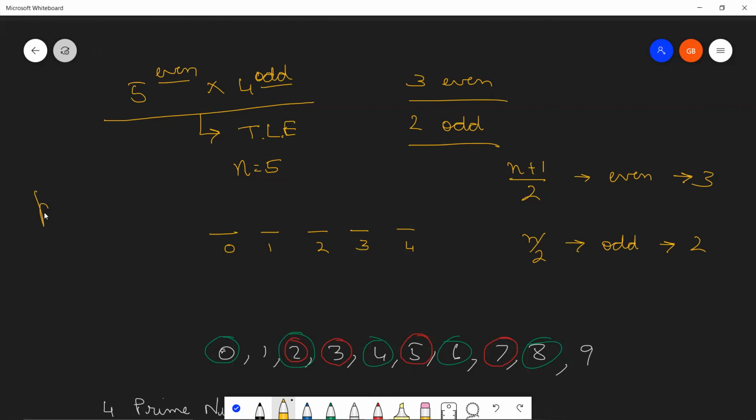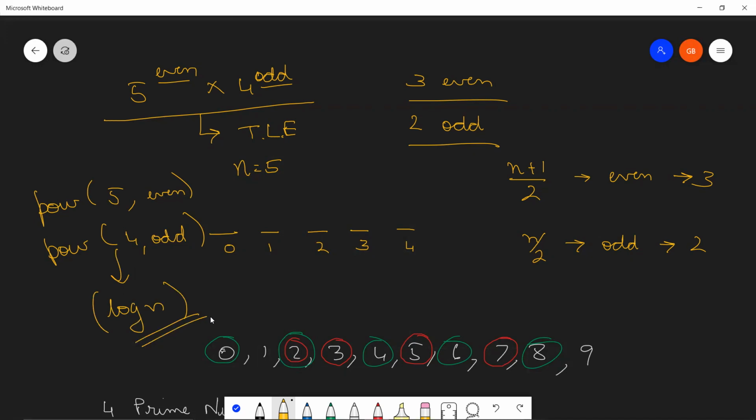So let's say that you have a function pow, which calculates 5 to the power something. Let me write even over here. And a function pow, which calculates 4 to the power something. Let me write odd over here. And we want it to be done in a very efficient manner. I think you must have understood what I'm hinting at. You need to use the method to find power which is of log n complexity.